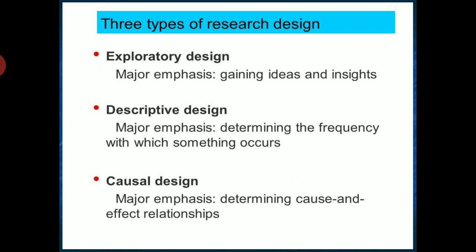Describing the state of affairs, that is determining the frequency with which something occurs according to the action on hand and a problem on hand, the descriptive research design is followed. Determining cause and effect relationship, that is causal research design, which is based on cause and effect relationship. Let's discuss these three in detail now.